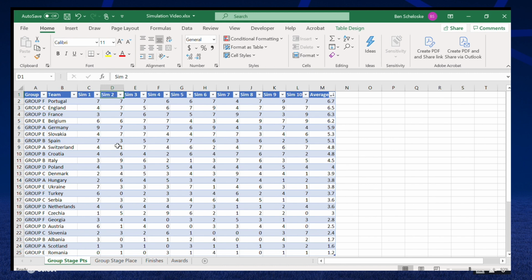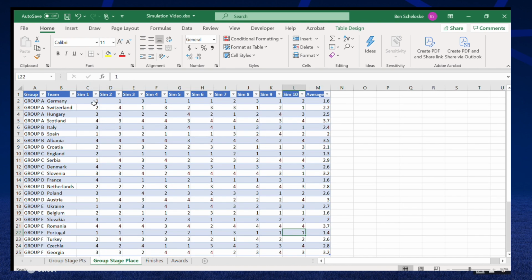So feel free to pause this and have a look at the data, make your mind up on this. What would you think the most interesting result? Let me know what you think the biggest surprises were down below in the comments. But as you can see in the bottom, we've also got the group stage place. It's going to be a relatively similar list to this, but as you can see, we've got which place they finished in every single simulation.